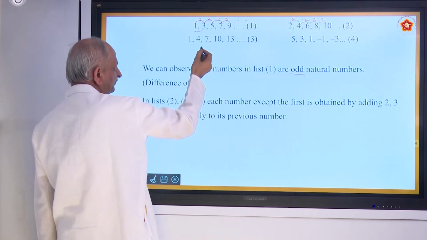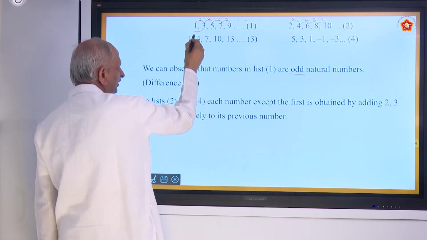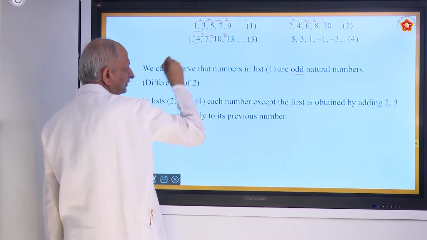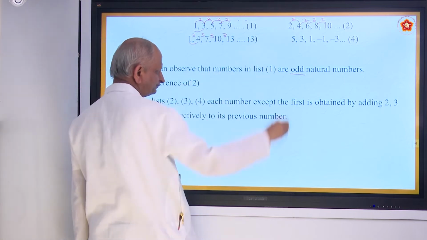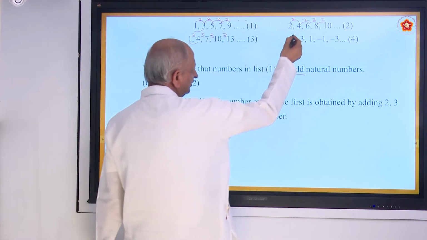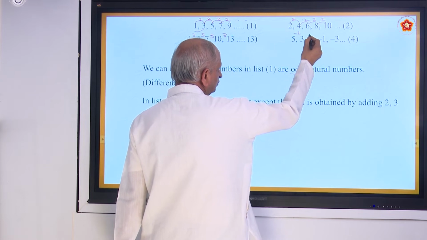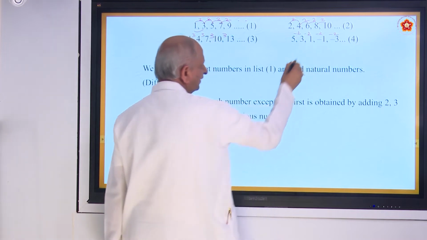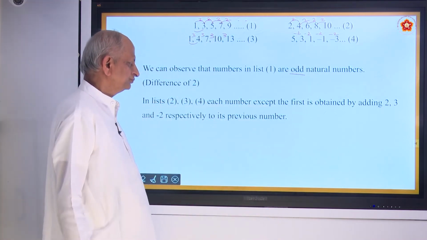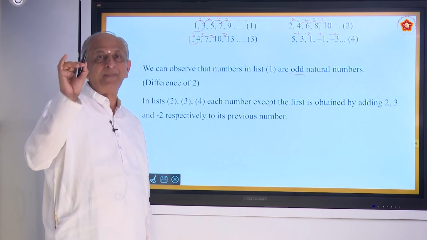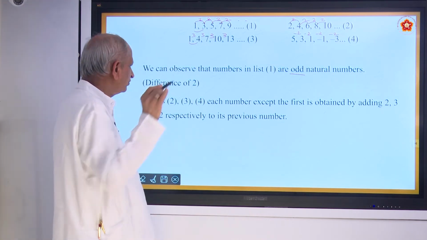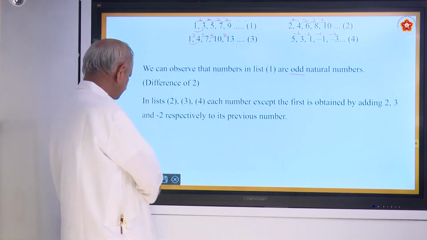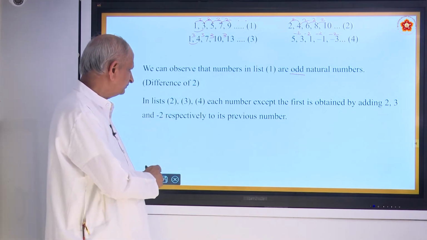And here is a difference of 3. 4 minus 1 is 3, and this difference is also 3. All fixed numbers. And what about this? 3 minus 5 is minus 2. This is minus 2, minus 2, minus 2, all a difference of minus 2. So there is what is called the common difference. Between each number there will be a common difference. Are you following it or not?